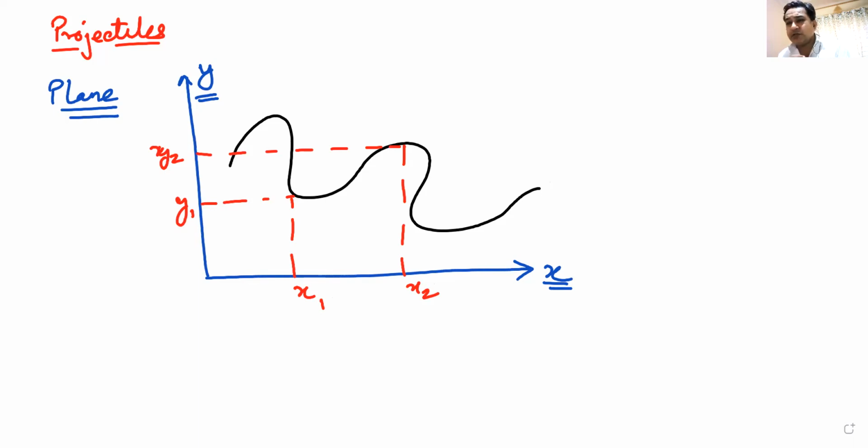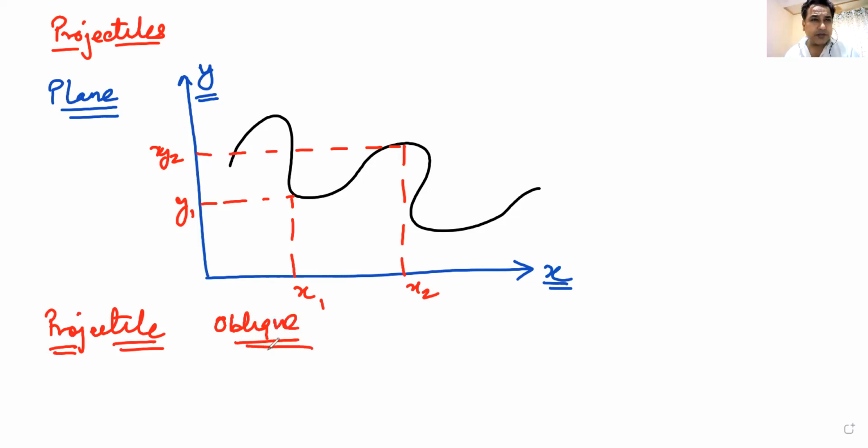Now, in this motion in two dimensions, there are basically two different types of motion that we have to study. One is circular motion, which we'll be dealing in the later chapters. The other one is known as projectile motion. Now, what is this projectile motion? Remember, the projectile motion that we are going to do in this class is known as oblique projectile. What do you mean by oblique projectile?